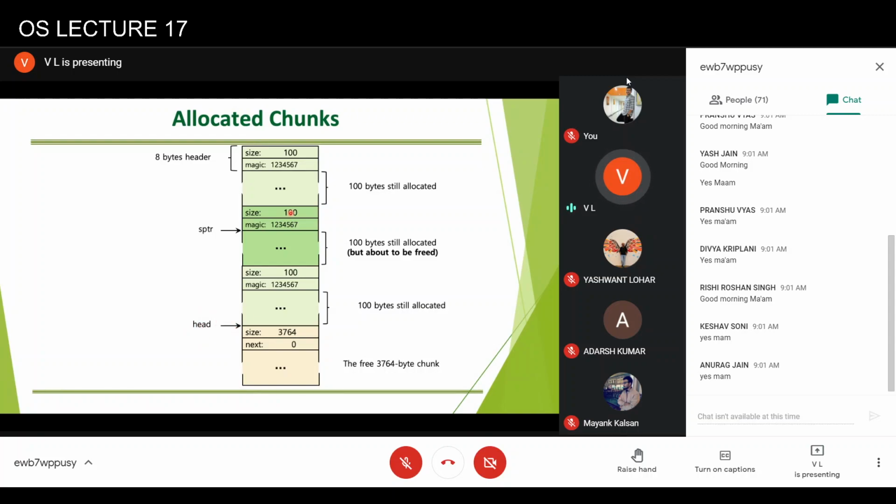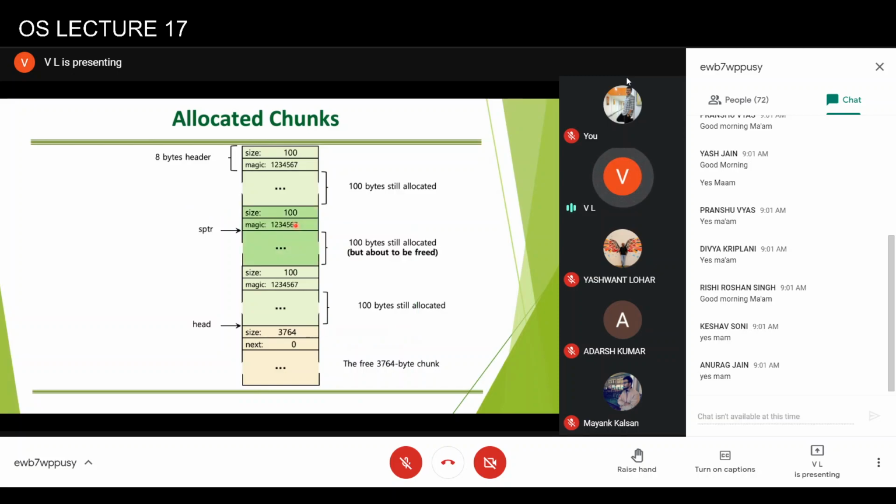The way we have described here, if you look at the header as well as the overhead structure on the free space list, both of them require 8 bytes. So what will happen when you make it free? The head will move to this point. This becomes free, and because this is the free space list, this chunk is of 100 bytes, because 4 bytes are reserved for size, and this is the pointer to the next chunk in the free space list. I've given an arbitrary address right now, but it will actually depend upon how the allocation was done in the virtual address space.